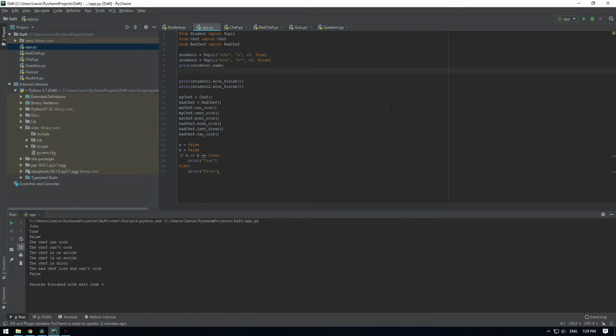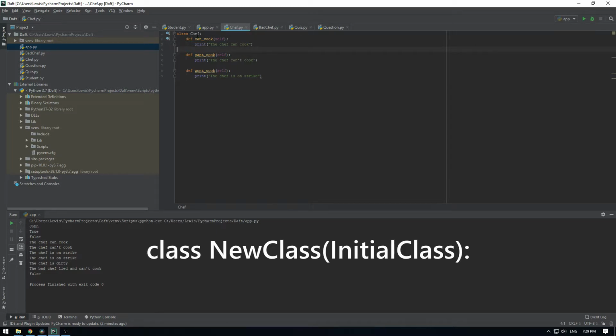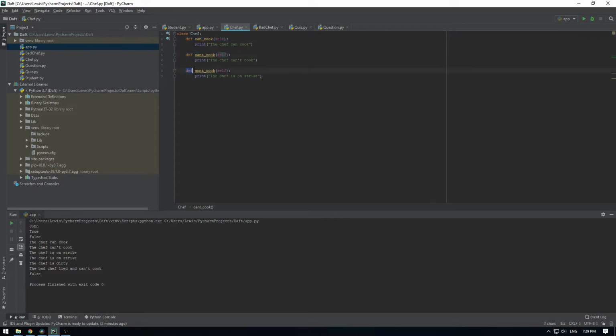Inheritance is the last topic covered in that resource. Inheritance is used to inherit functions from one class to another. An example of inheritance is Class A has functions A and B. Class B needs functions A and B, but also needs functions C and D. You can use inheritance to ensure that Class B inherits function A and B.